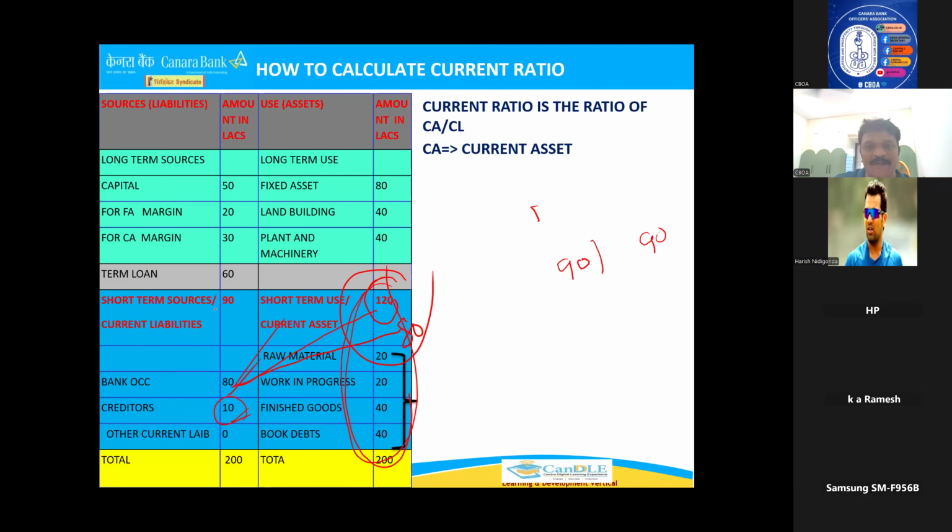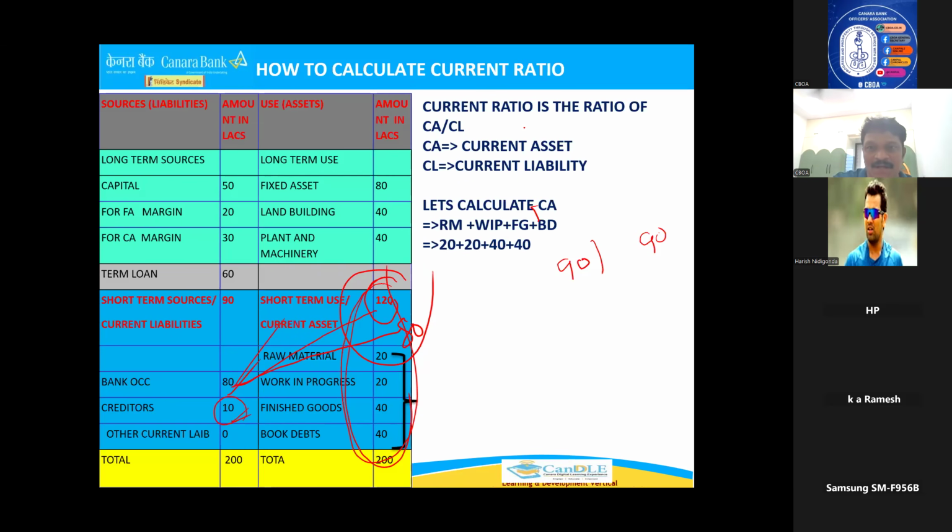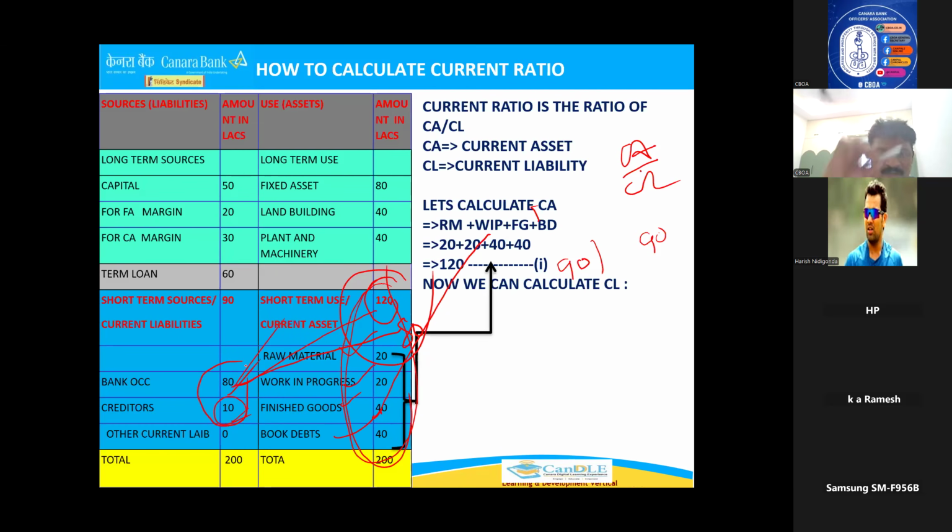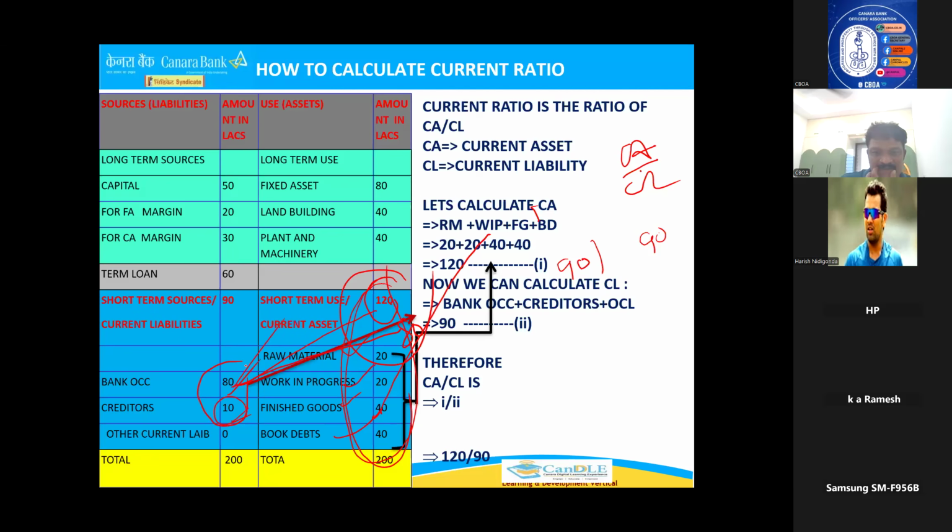Now coming to this particular ratio, you can see it in this balance sheet. The current ratio is the ratio, the general formula I told you now: current assets by current liabilities. Now you see what the current assets are. Raw material, work in progress, finished goods, book debts. All are 20 plus 20 plus 40, so the total becomes 120. Now I will go to current liabilities. What are the current liabilities? 90 lakhs. So the formula says 120 by 90, current assets by current liabilities. 120 by 90 is nothing but 4 by 3. What ratio did they get?